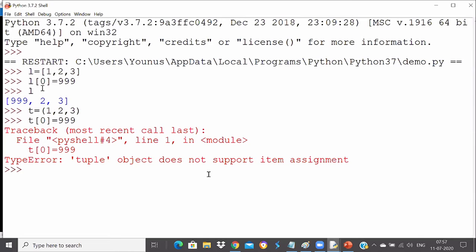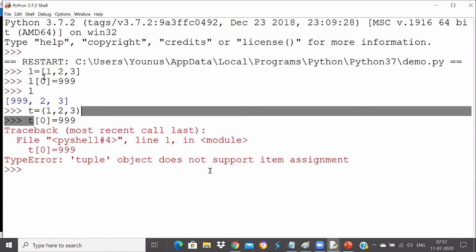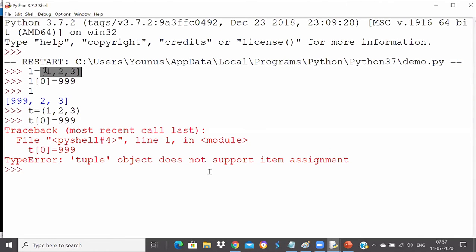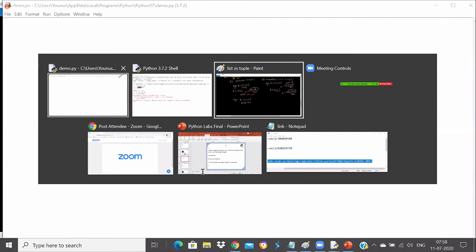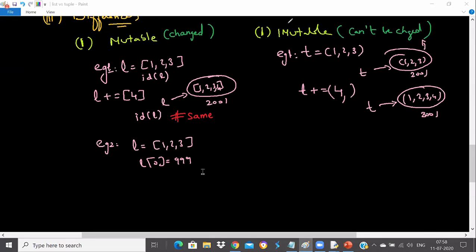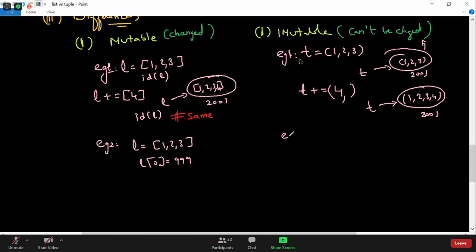I didn't get the error with the list. Both of them look the same, right? The only difference is square brackets and parentheses. Otherwise, everything looks the same. But it's an error here and not there, because list is mutable and tuple is immutable. These are the important points you need to talk about, list versus tuple.